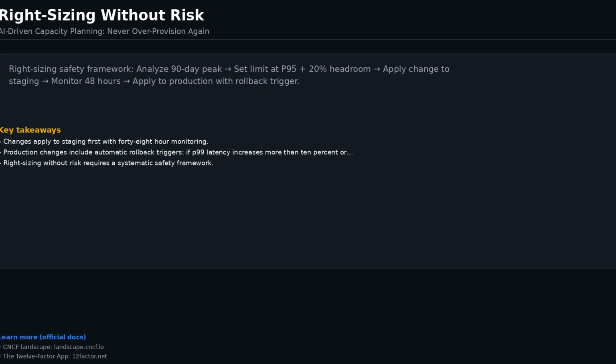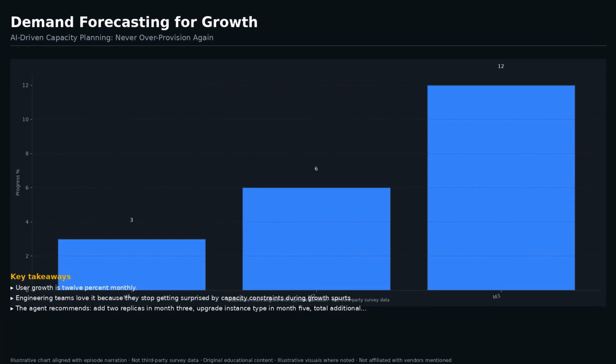The agent learned that every Tuesday at 2 p.m., batch processing job spikes CPU demand. It prescales at 1:45 p.m. Every month end, reporting queries increased database load 300%. It prescales storage and compute on the 28th. Predictive scaling eliminates the performance gap that reactive scaling always has.